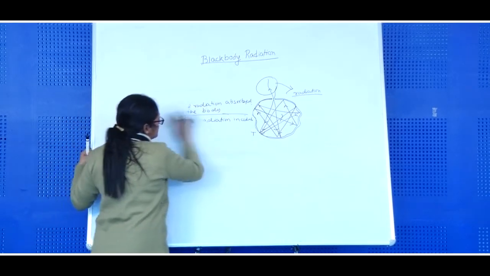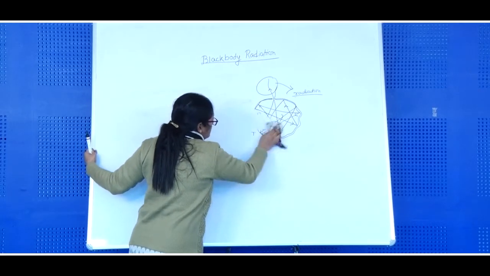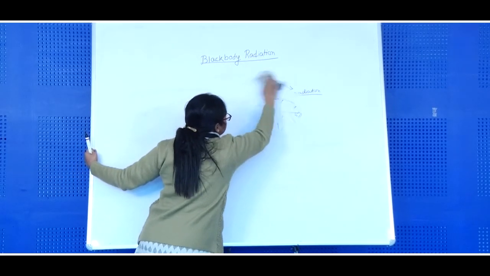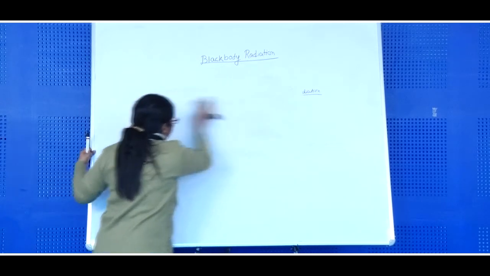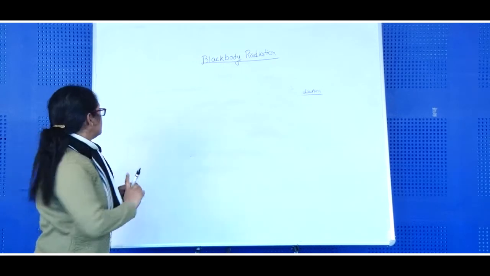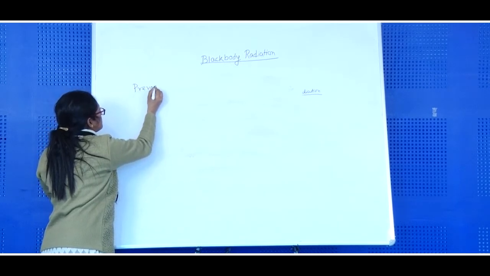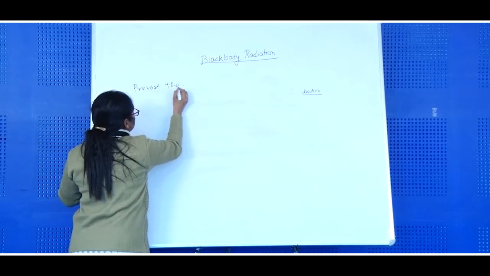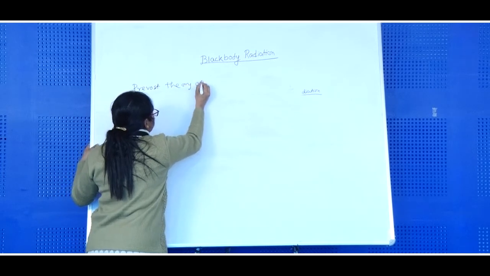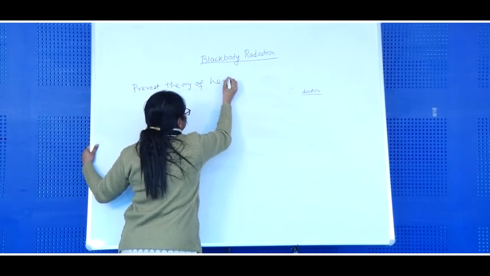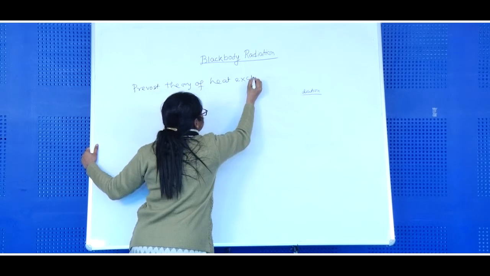How does radiation occur from a body when it is at a particular temperature T?